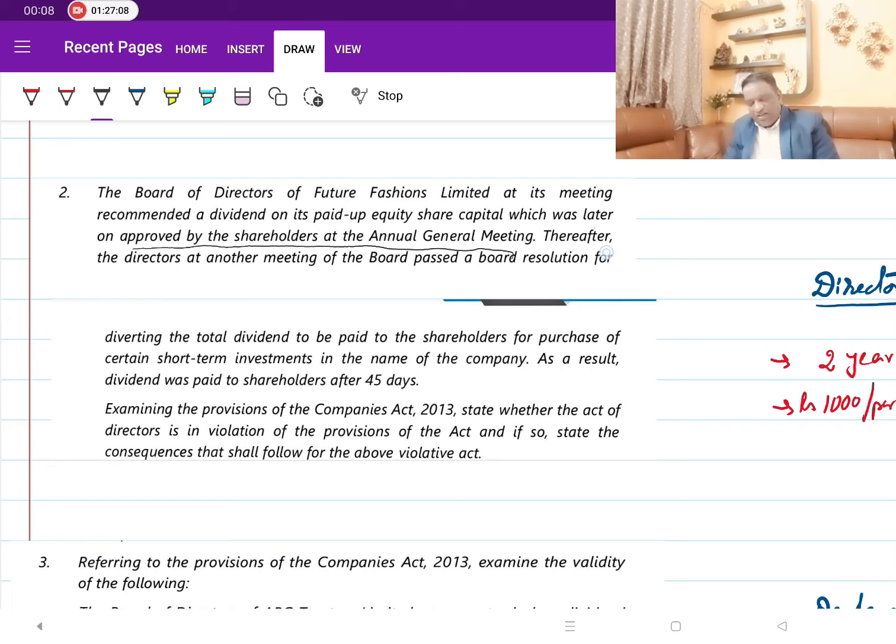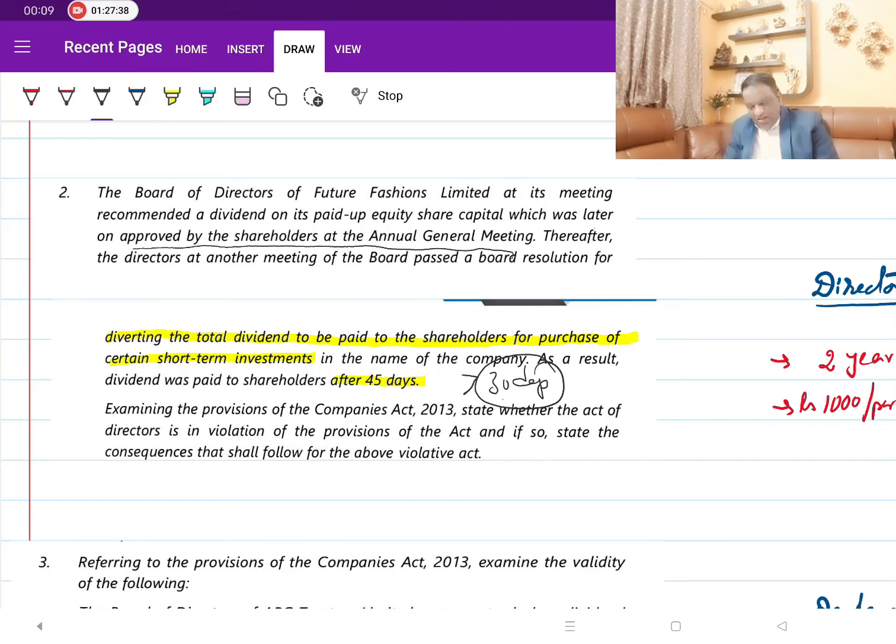Thereafter, directors at another meeting passed a resolution for diverting the total dividend to be paid for the purchase of some certain short-term investments. Now they are changing their process. As a result, dividend was paid to the shareholders after 45 days. So it is more than 30 days. Because 30 days is the limit, they have delayed it more than 30 days.